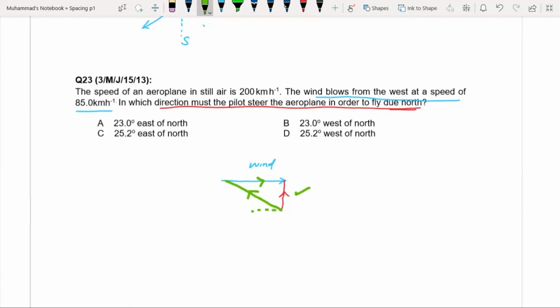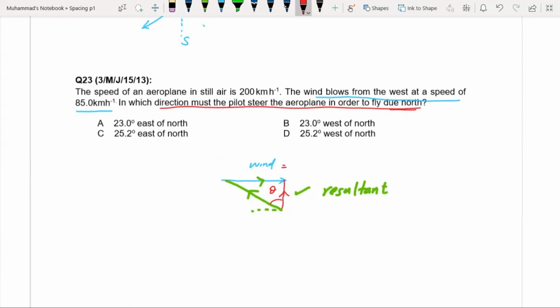Okay, so this is the resultant of the velocity of the pilot and the wind velocity. In what direction must the pilot steer the aeroplane in order to fly due north? So what we have to find? We have to find this direction, that is our theta.